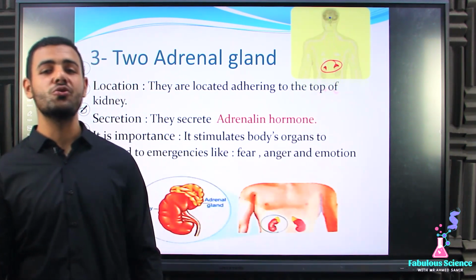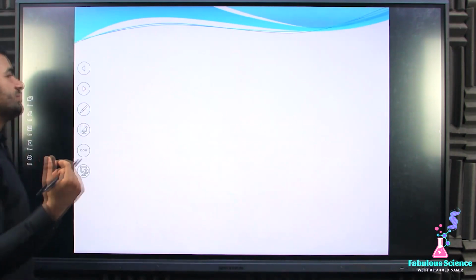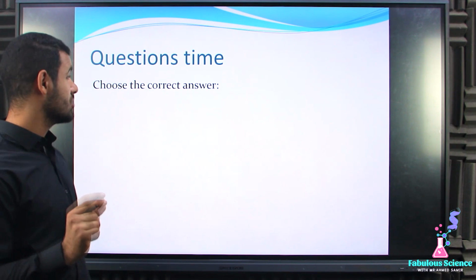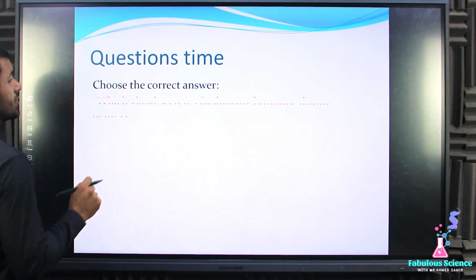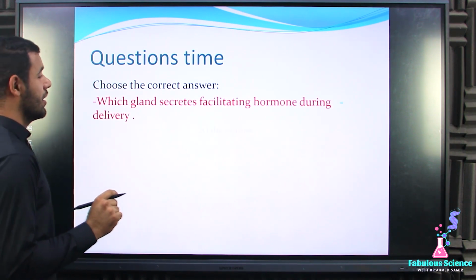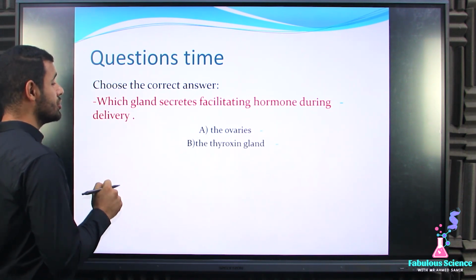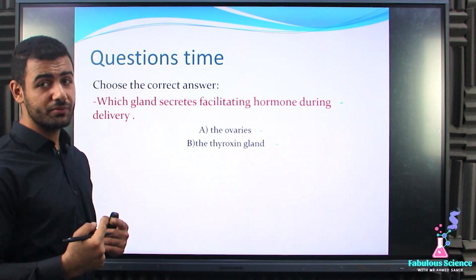Great. Now we reach the question time. The first question says choose the correct answer. Which gland secretes the facilitating hormone during delivery? Let's make a quick revision.